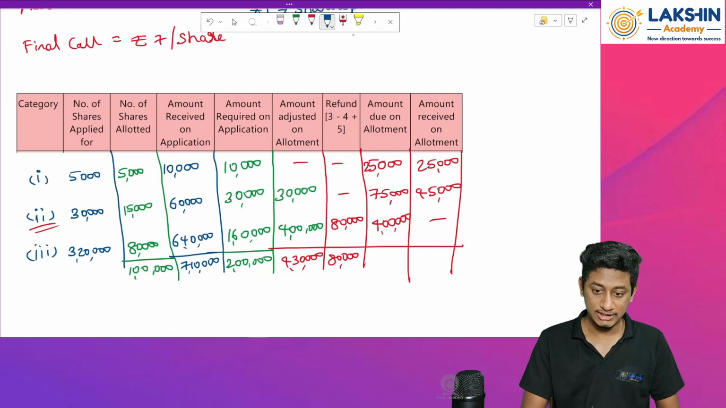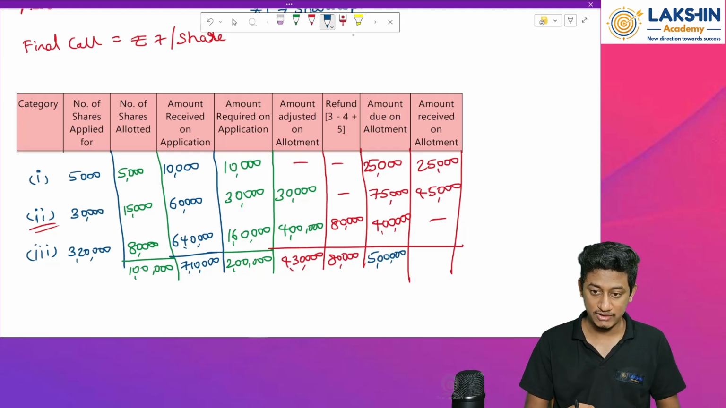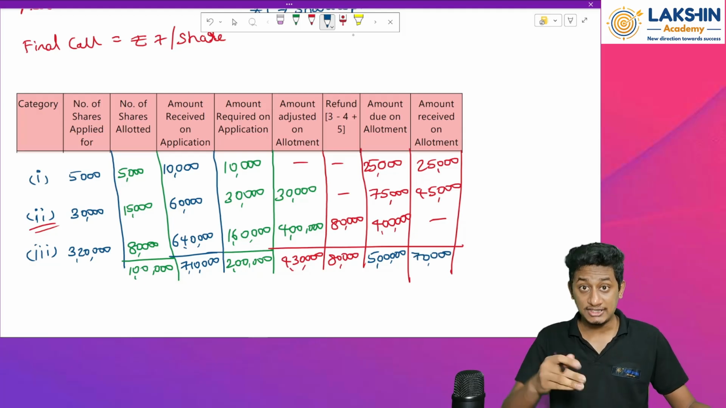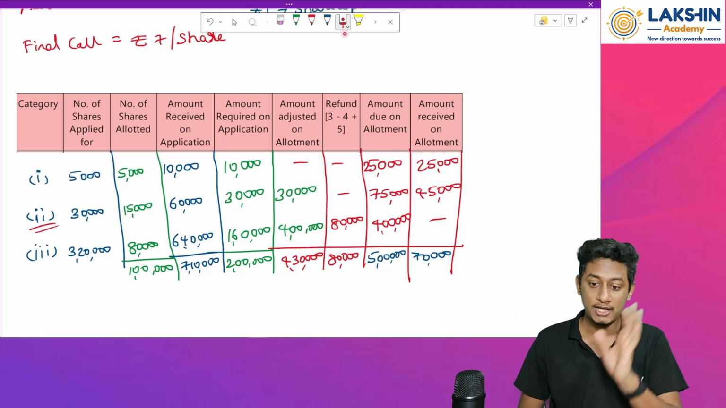So that means how much is to be received on allotment? 25,000 plus 75,000 plus 4 lakh. That is rupees 5 lakh. So basically 1 lakh shares into rupees 5 will be 5 lakh rupees. Then 25,000 plus 45,000 will be equal to 70,000. So 70,000 will be received extra on allotment. After all these adjustments towards allotment, you have to pass this entry.